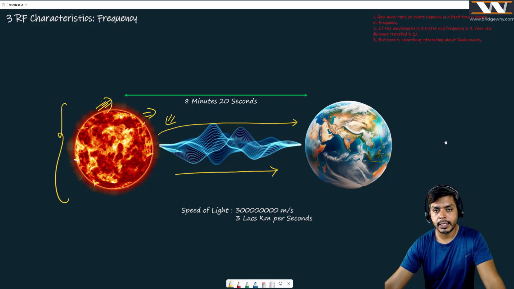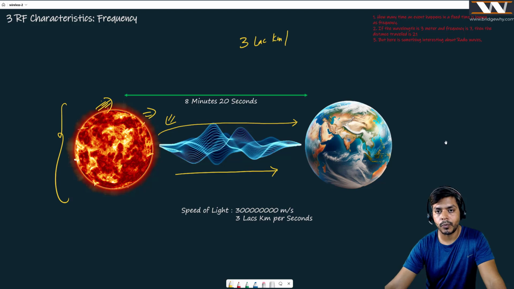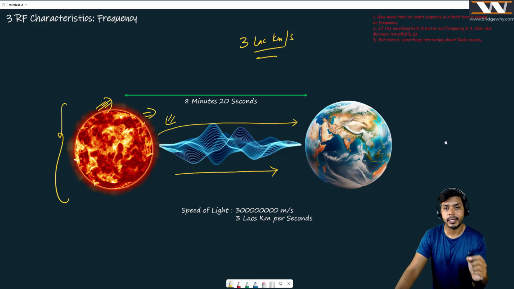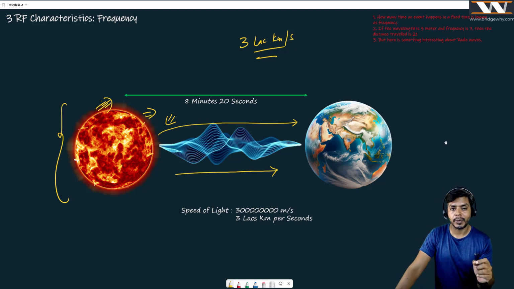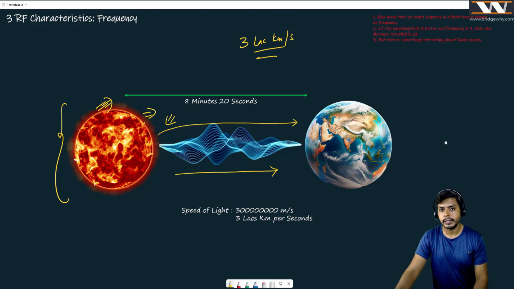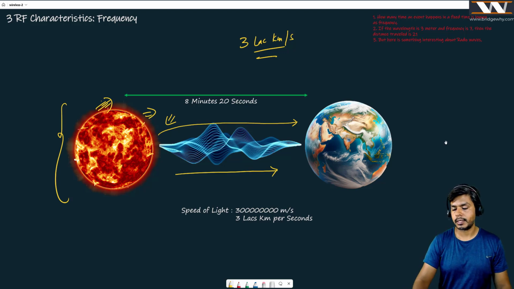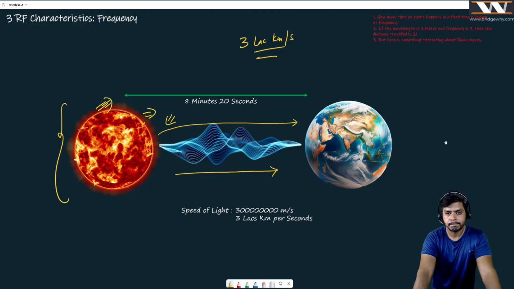And what is the speed? That speed is 3 lakh kilometers in 1 second. I'm not talking about 10, 20, 30. Even 30 kilometers in 1 second is a huge speed. I am talking about the speed with which this energy comes from the sun to the earth, 3 lakh kilometers per second, and nothing can travel faster than this. Today, humans say that basically nothing can go faster than this, right? 3 lakh kilometers per second.